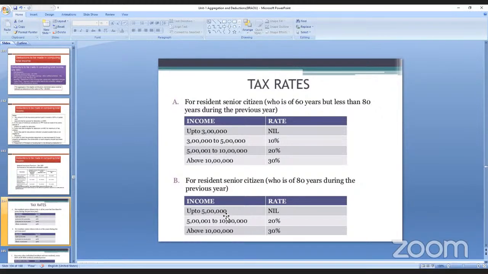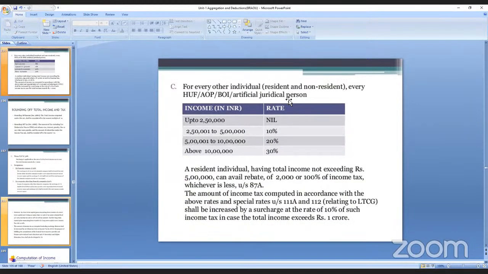And 5 lakhs to 10 lakhs, it is 20%. That you have to remember. Above 10 lakhs, 30%. Now for a resident senior citizen whose age is 80 during the previous year, if the income is up to 5 lakhs it is nil, and 5 lakhs to 10 lakhs it is 20%, and above 10 lakhs, 30%. So these are the tax rates.